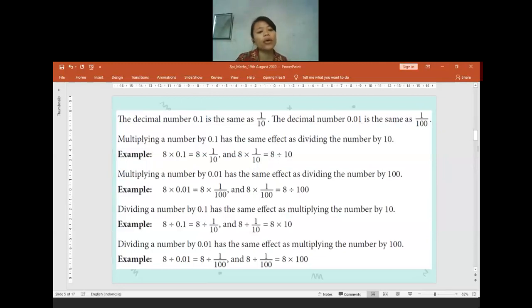Okay, so here we are going to multiply or divide a number by a decimal. When we have a decimal, we will do the opposite. Like when we multiply the number by 0.1, we divide the number by 10. Why 10? Because 0.1 equals 1 per 10. Now like 8 times 0.1, when we change 0.1 into a fraction, it will be 8 times 1 per 10. We can read it as 8 per 10, or write it as a division, 8 divided by 10.